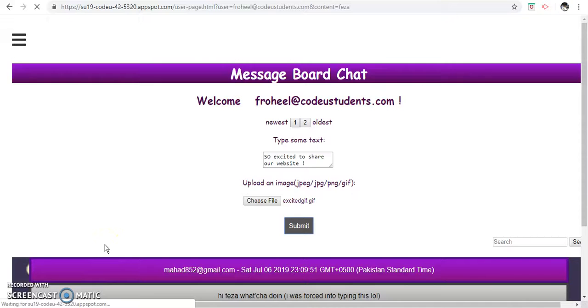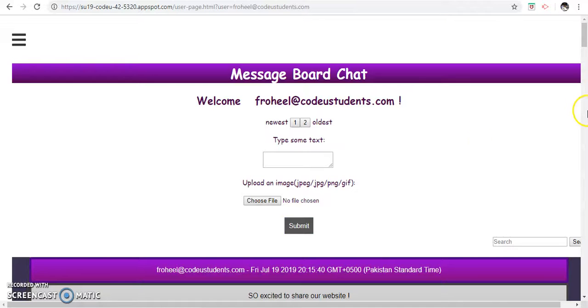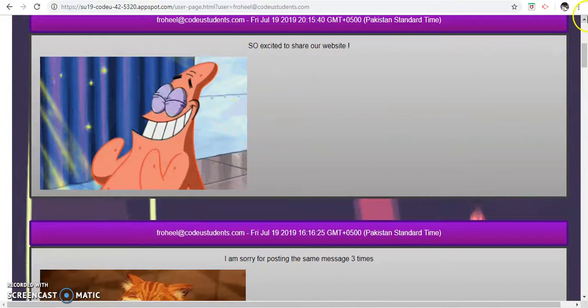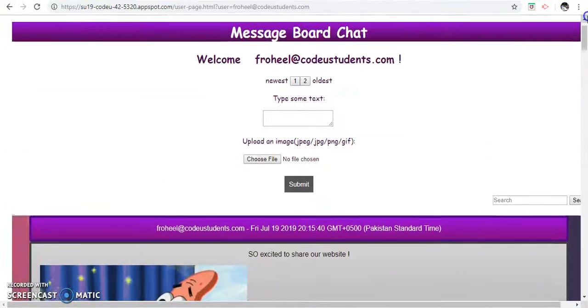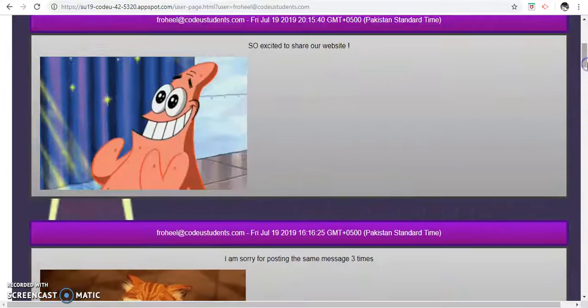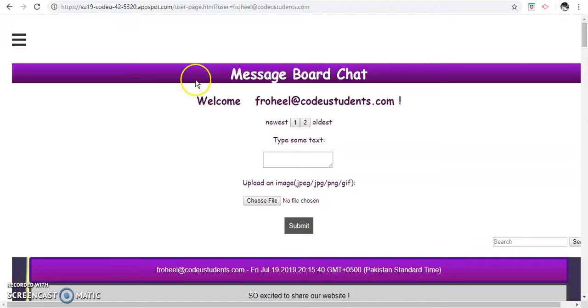And it's going to take a bit of time, but once the upload is complete, you'll be able to see it over here. So yeah, your message just got posted, and once you're done with that, you can just talk to people, kind of help each other out, give each other tips. So that's the whole idea of message board chat.